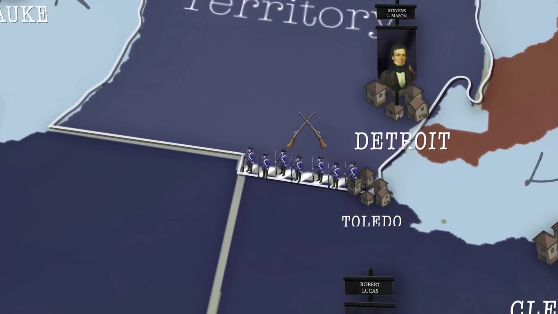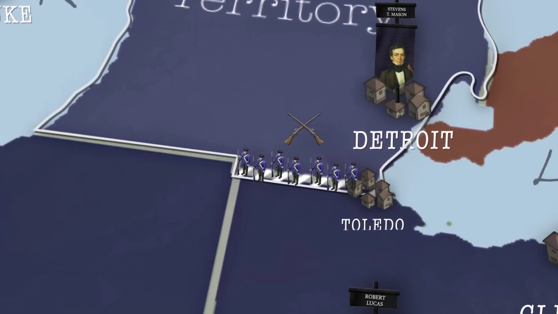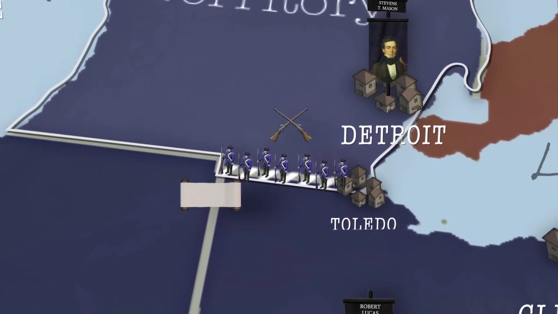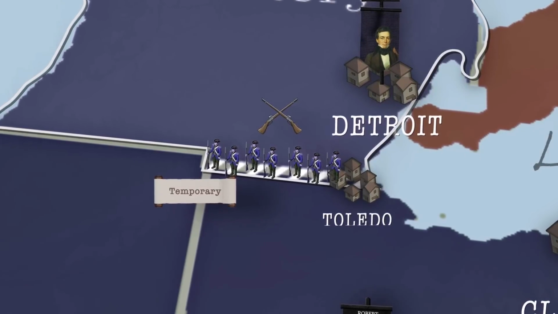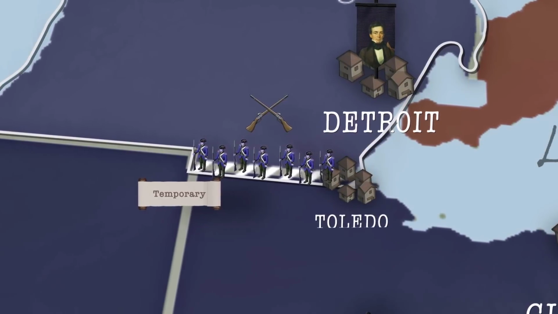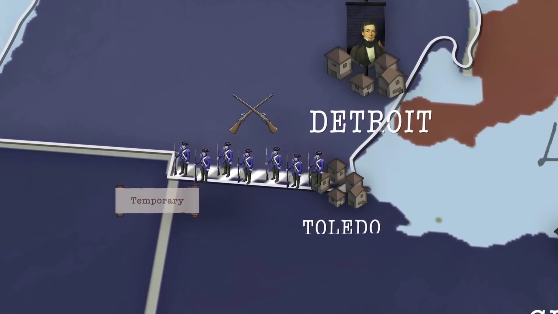With the real prospect of a regional civil war, Congress urged peace. They suggested allowing the Toledo Strip to be self-governing until they could negotiate a settlement, but both sides refused.